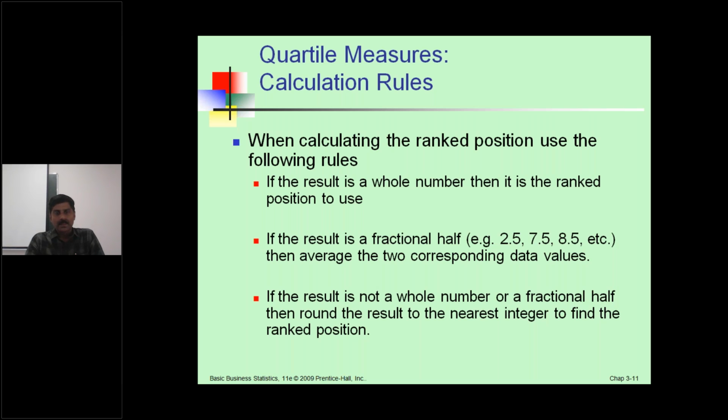The first one is, if the result is a whole number, then it is the ranked quotient to use. But here we cannot take that quotient if the result is a fractional half. That is the main drawback in quartile deviation or quartile measures. If the result is not a whole number or a fractional half, then round the result to the nearest integer to find the ranked quotient. That is the third point.